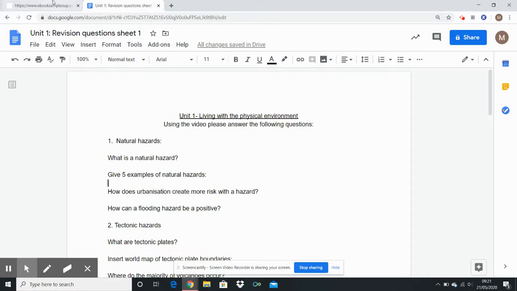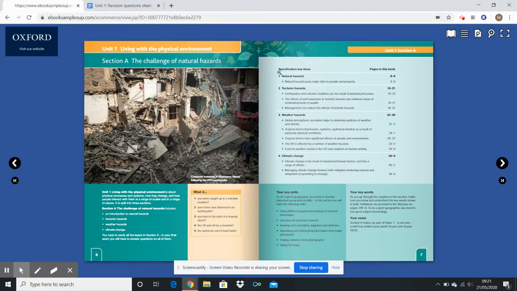So it's split into a couple of sections, so we'll only be doing the first two sections here today. Just the natural hazard, so what is a natural hazard, how does it affect? And number two, what are the tectonic hazards with the case studies of Chile and Nepal.